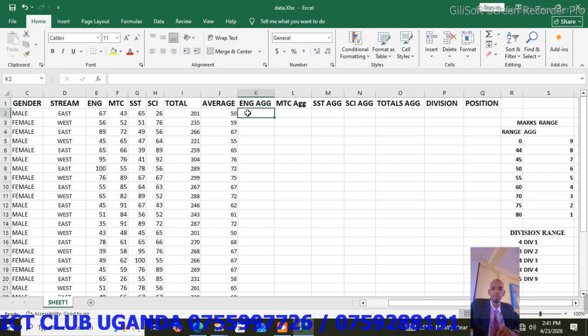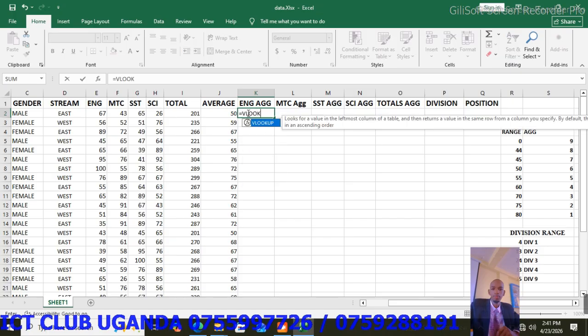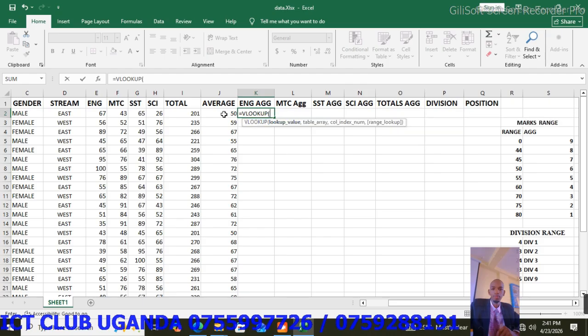So we shall come under English aggregate and we say equals, we are going to use a function called the VLOOKUP. So we shall type equals VLOOKUP, open the brackets. This is the VLOOKUP value. Lookup value is this first English mark. So click on it, comma. Then the next thing is table array. The table array is this array. So you highlight it from 0 up to 1. After this, you lock it by pressing F4 on your keyboard. You lock it and then comma, column index number.